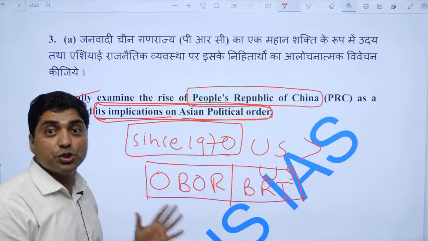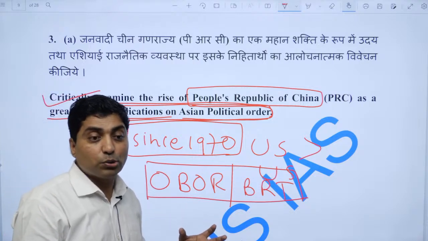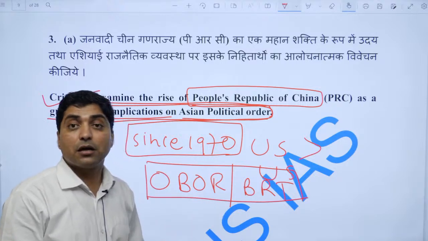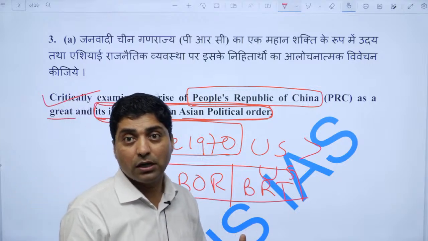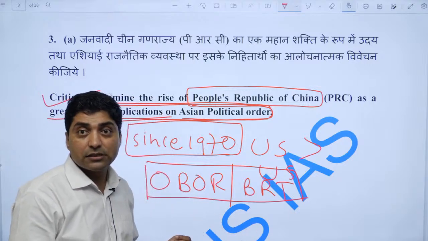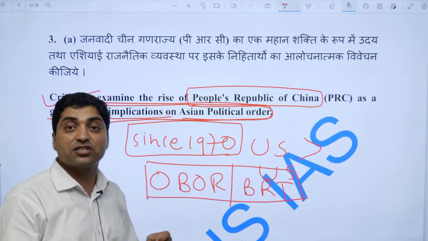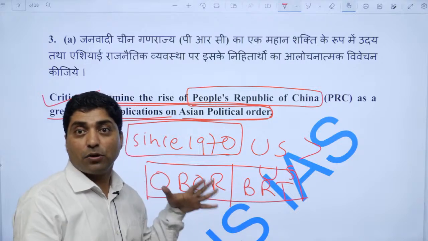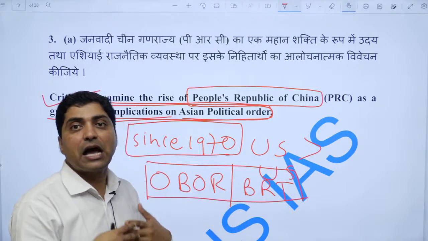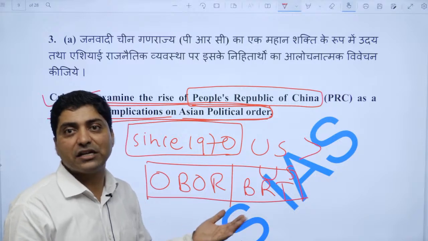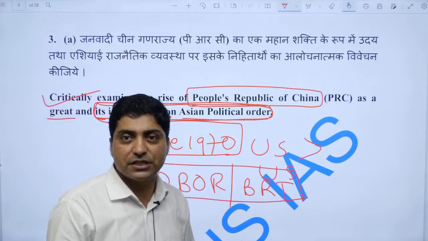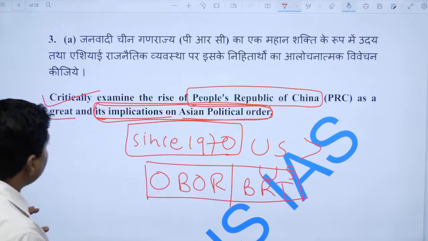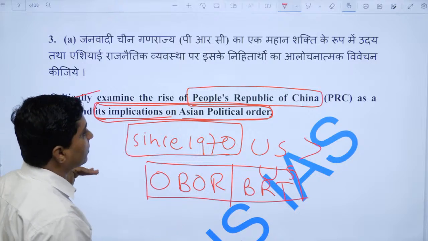Because if you look at the US, through its soft power it has more acceptance in the world, but China doesn't. China has evolved as a sharp power, but the US, a democratic country, has more acceptance than China, which is categorically called a communist country or a country with authoritarian rulers.